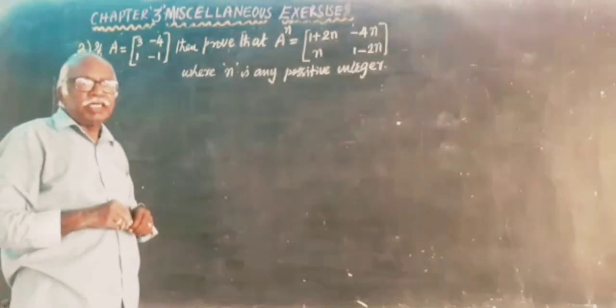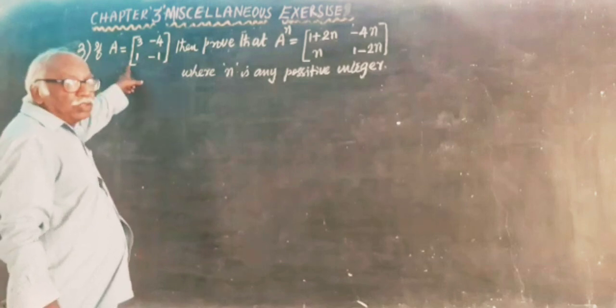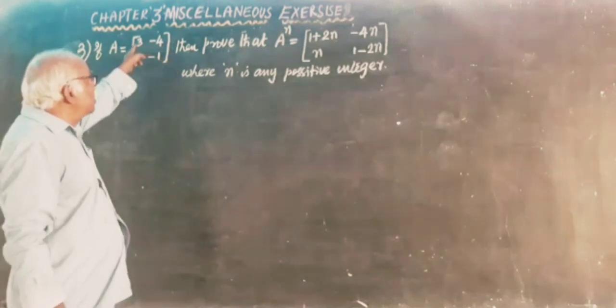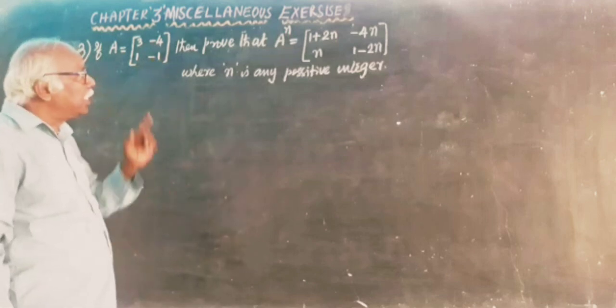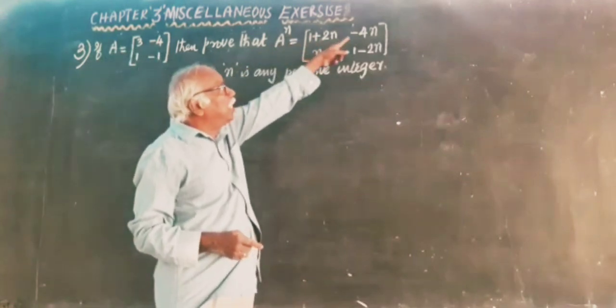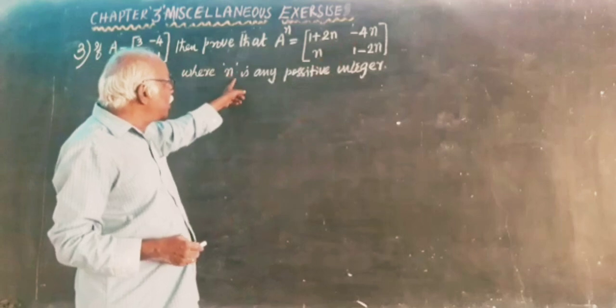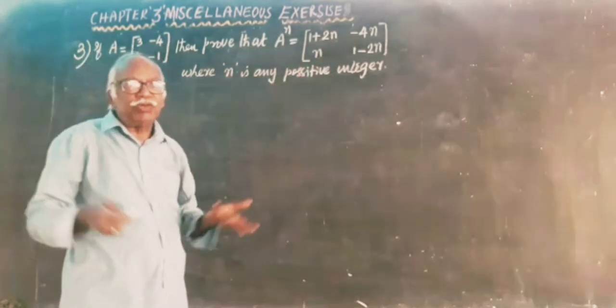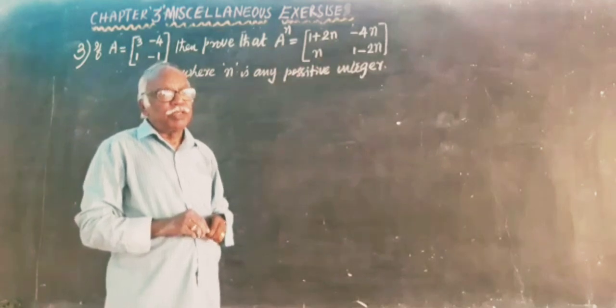Chapter 3, miscellaneous exercise, question number 3. If capital A is the 2 by 2 matrix 3, minus 4, 1, minus 1, then prove that A power n is equal to the matrix 1 plus 2n, minus 4n, n, 1 minus 2n, where n is any positive integer. Any positive integer is a natural number. All positive integers are natural numbers.